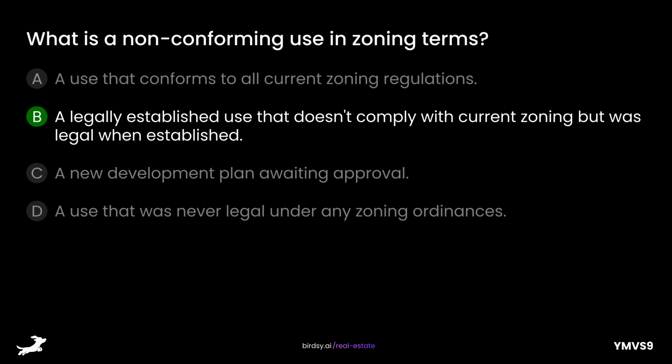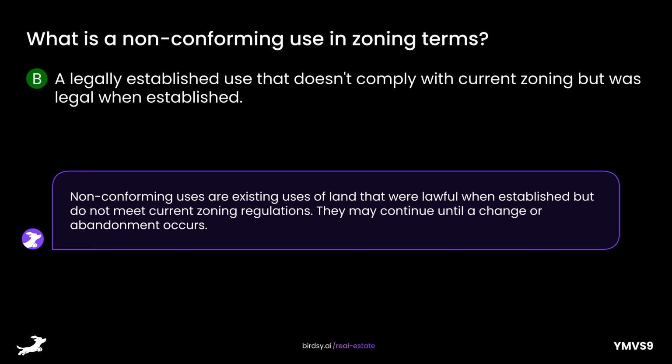The answer is B, a legally established use that doesn't comply with current zoning but was legal when established. Non-conforming uses are existing uses of land that were lawful when established but do not meet current zoning regulations. They may continue until a change or abandonment occurs.